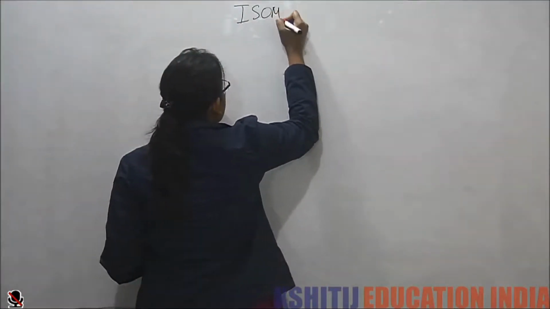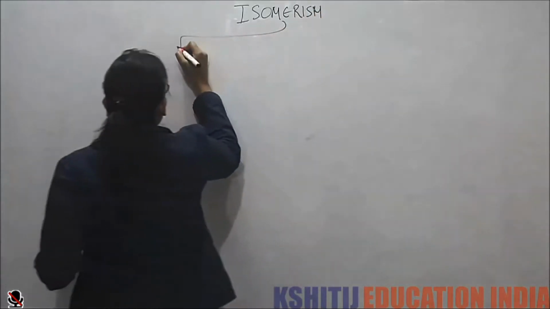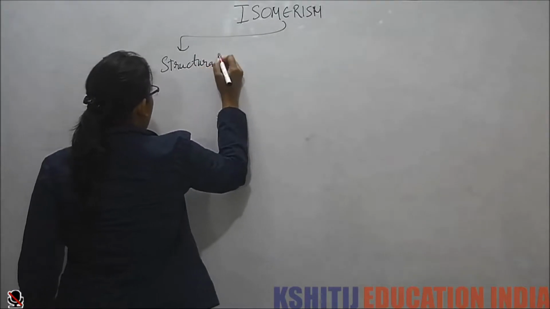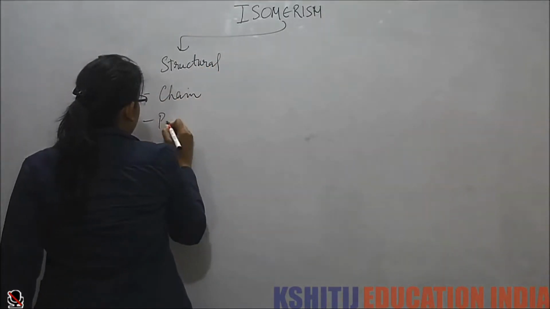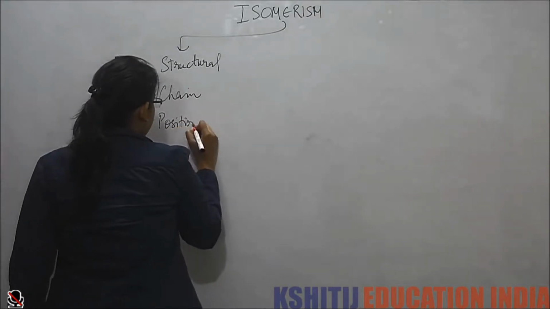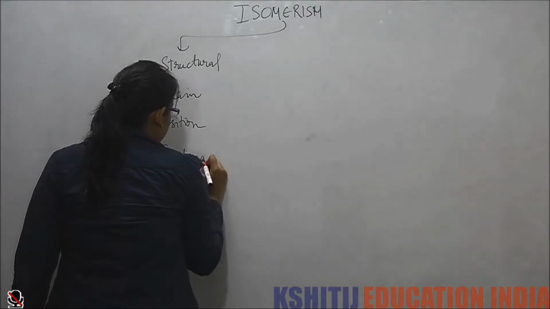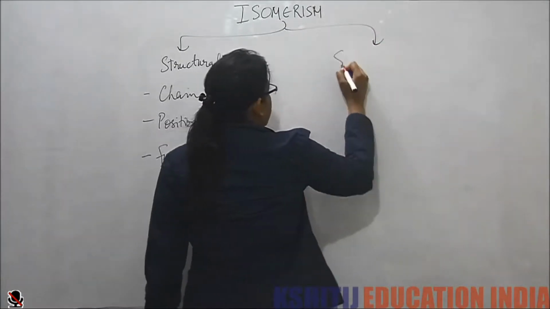In the past classes, first we studied structural isomerism. So in structural isomerism, what did we study? We studied chain isomerism, we studied position isomerism, and we studied functional isomerism. Then we started with stereoisomerism.